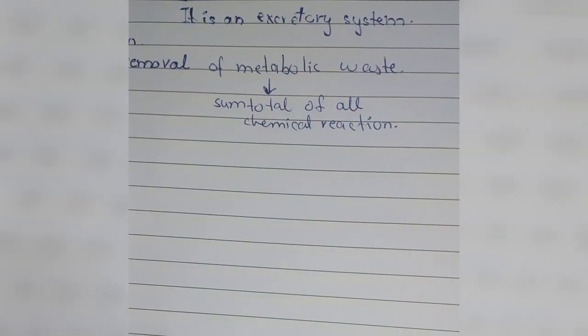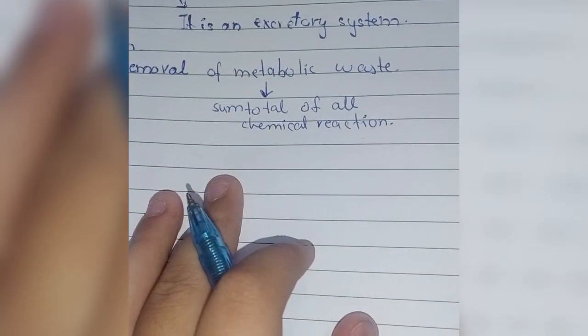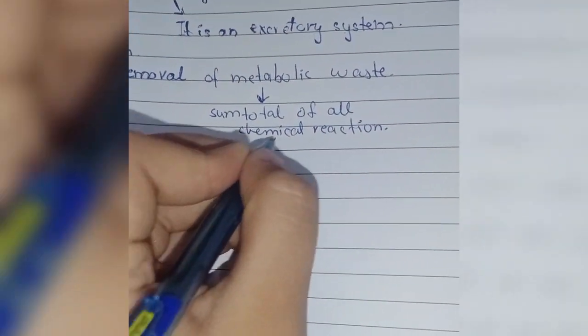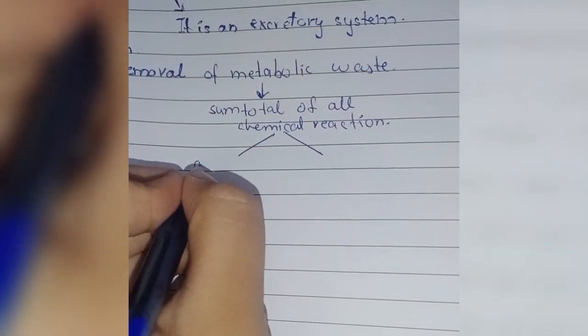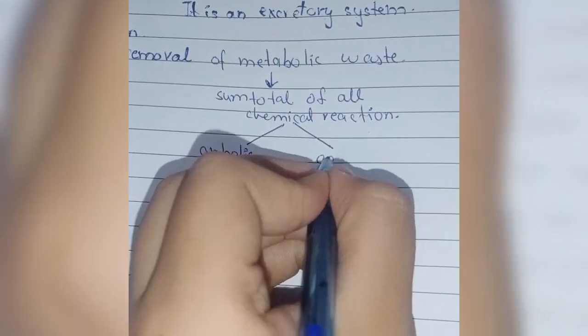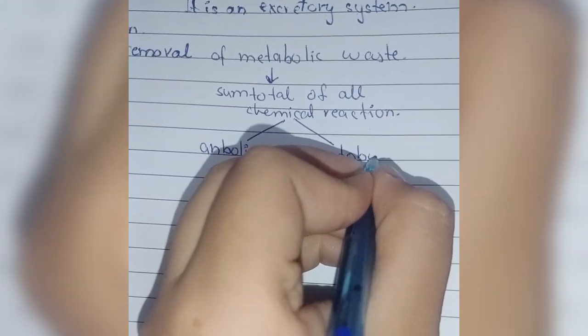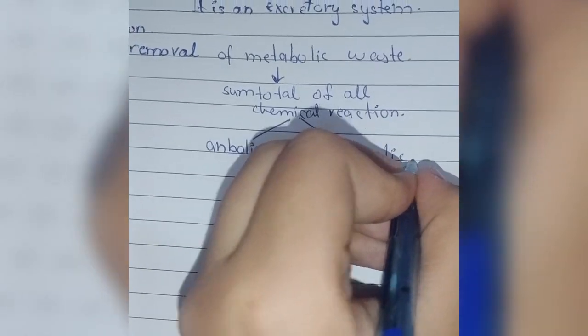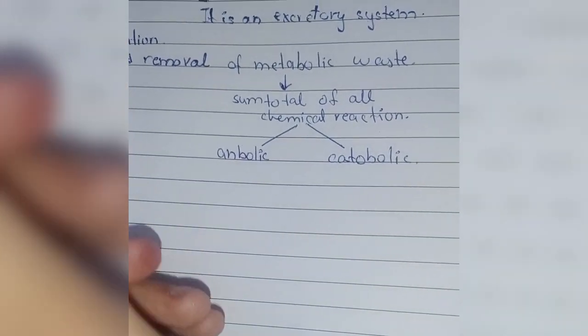Okay, so now here we have two types of metabolism. Those are anabolism, or anabolic, and catabolic.